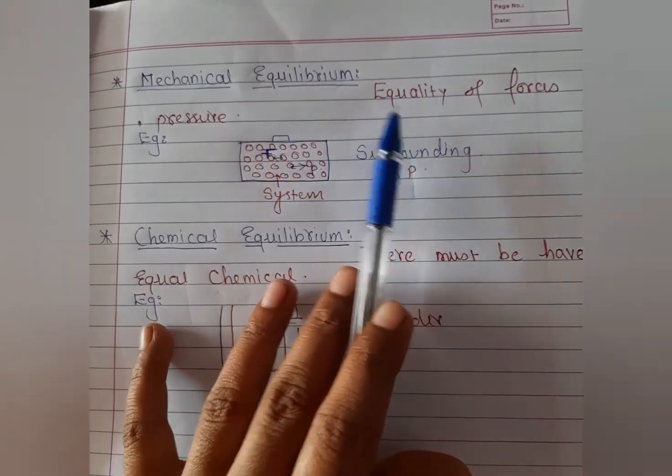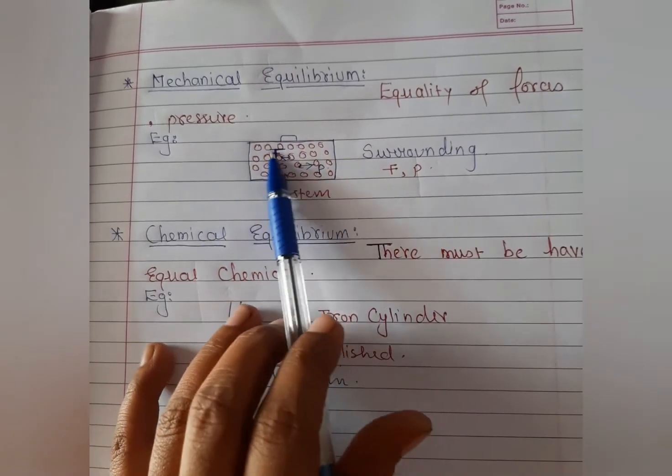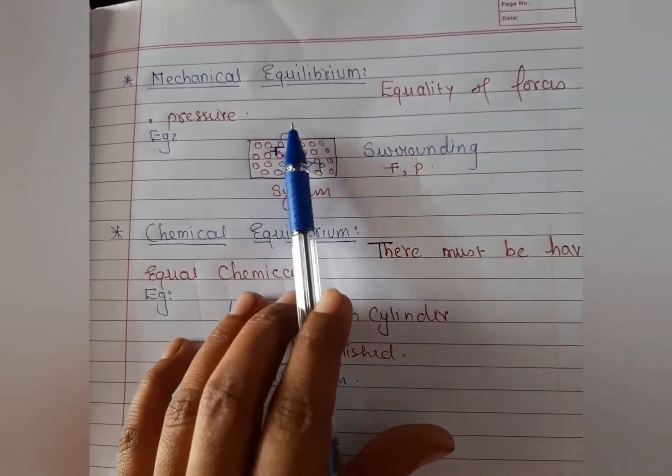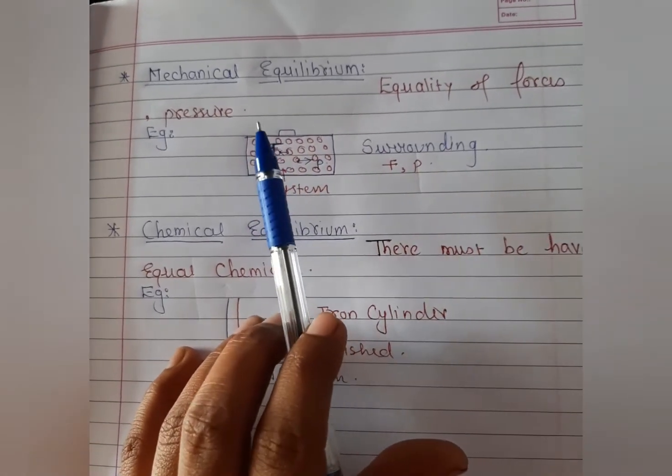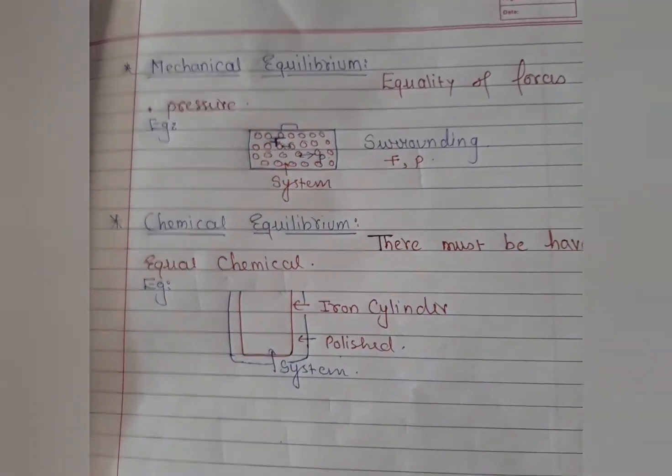It means the equality of forces and pressure is applied on the system. There's no unbalanced force applied on that isolated system. This condition is called mechanical equilibrium.